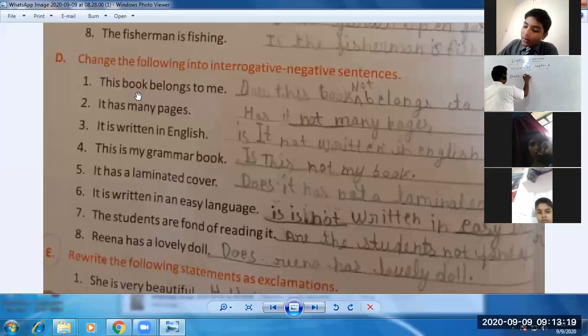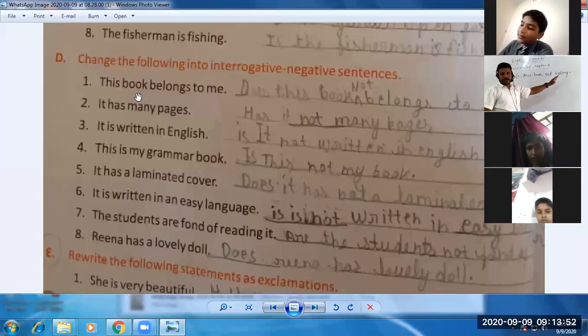Does this book? Since we need to also make sure that it's negative, so after the subject we use not. Here you can see it's interrogative because we have used helping verbs. Now it's interrogative negative. So does this book belong? We don't use s or es in the negative in the present indefinite. So does this book not belong? Don't need to add s there.